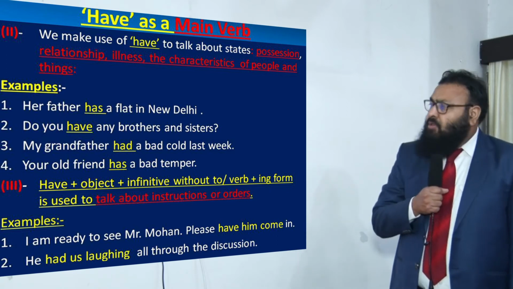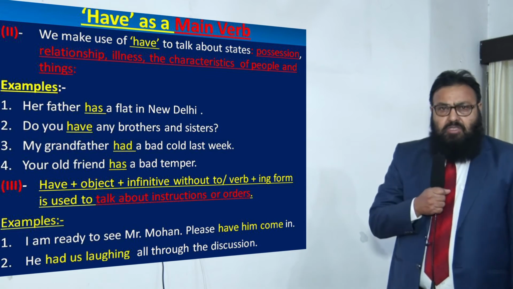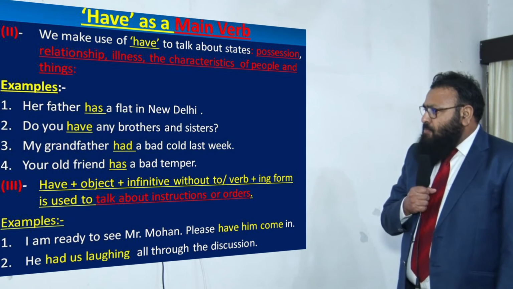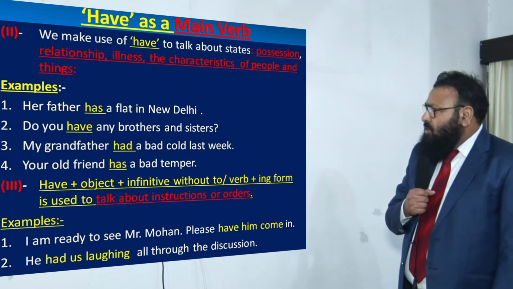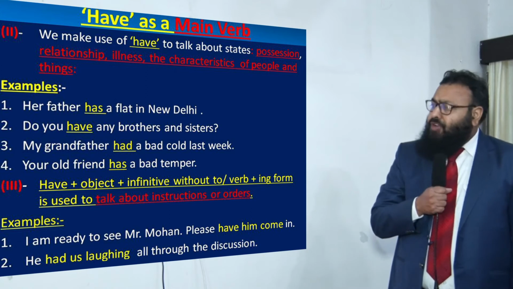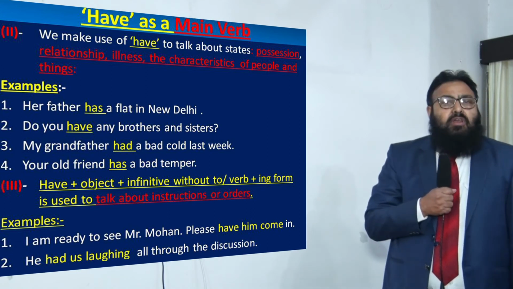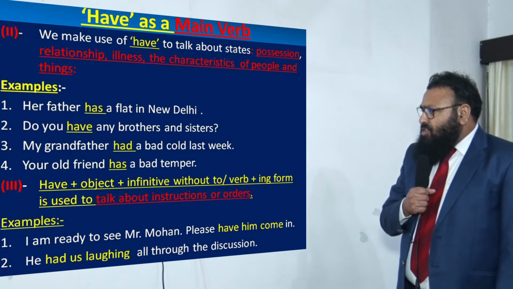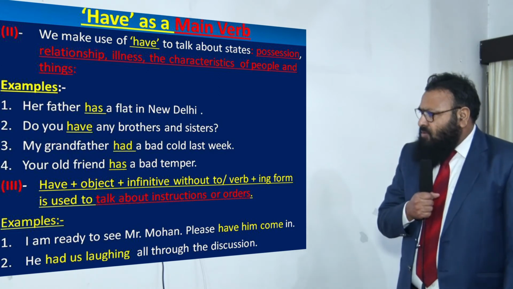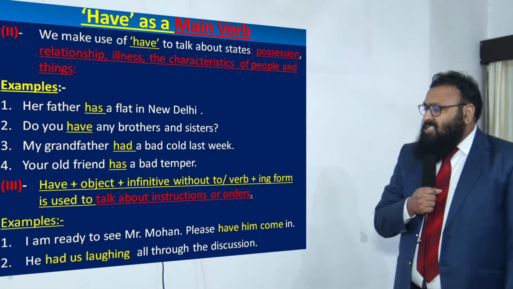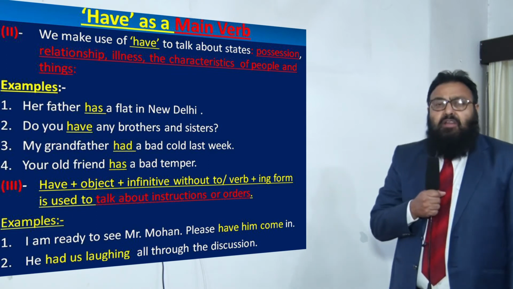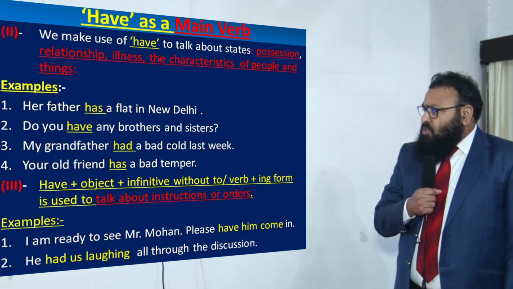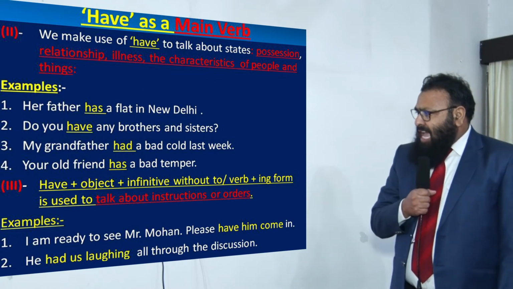Do you have any brothers and sisters? Now when we talk of relationship, we make use of have here. My grandfather had a bad cold last week. Here when we talk of illness, have is used in the sense of illness. My grandfather got a bad cold last week, or had. Your old friend has a bad temper. Now we are talking of the characteristic of people. So your old friend has a bad temper.